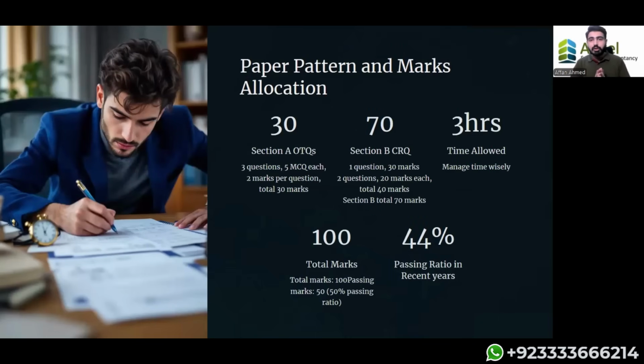Section A has 3 questions, each question holding 10 marks, each having 5 MCQs of 2 marks weightage. Basically, a small case will be provided to you, and in that case, you will be answering 5 MCQs, each regarding a specific topic or multiple topics combined. So these are very easy marks if you have a grip on the concepts of audit and the practical application, because every question has a separate scenario. A separate scenario means a new case, a new position to adapt to, and a new understanding point for you. So 3 questions in Section A, 10 marks each, 5 MCQs in each question.